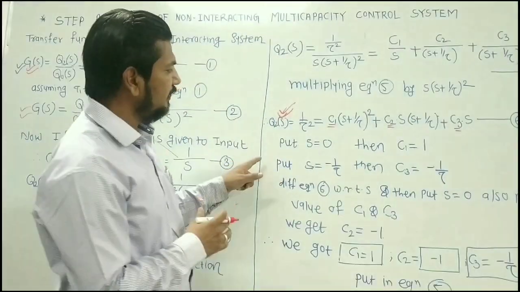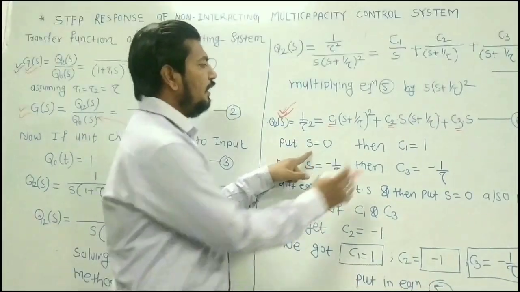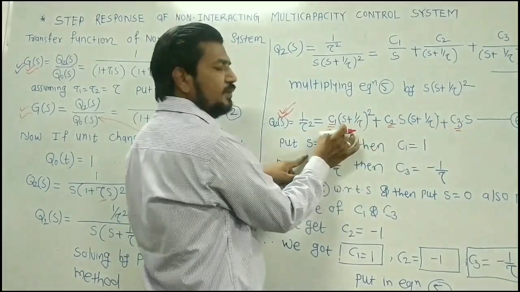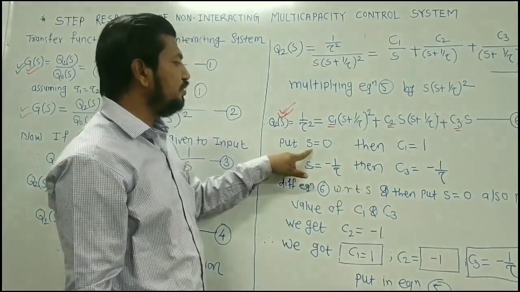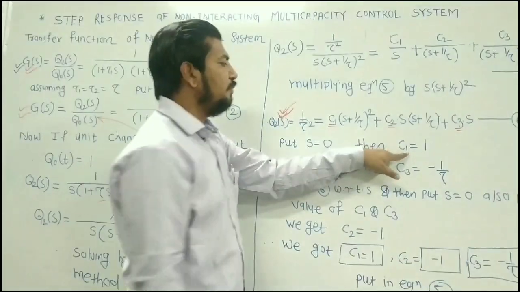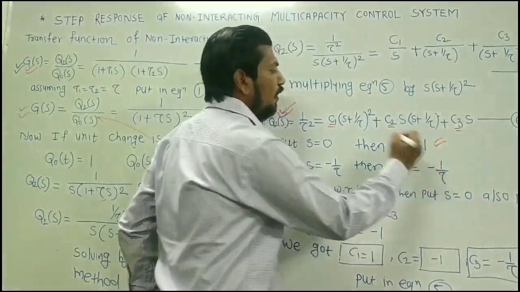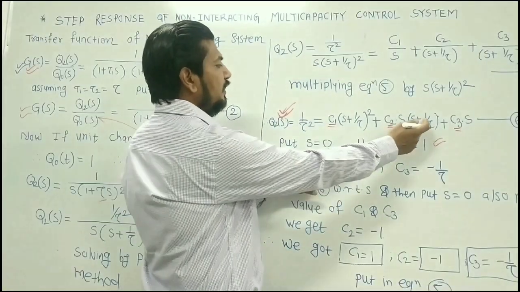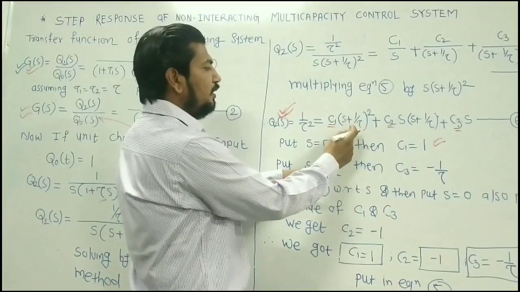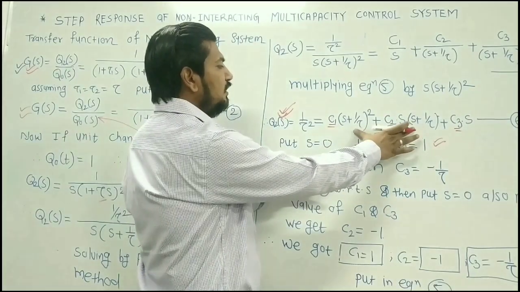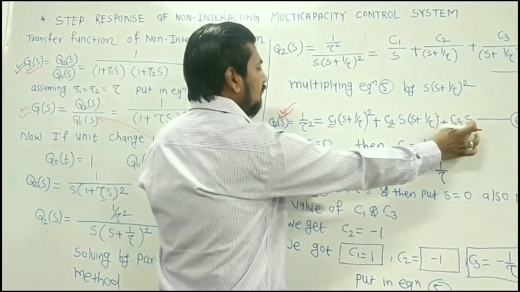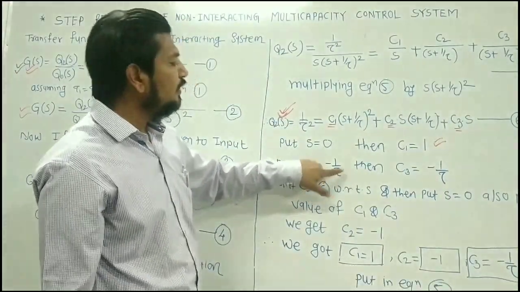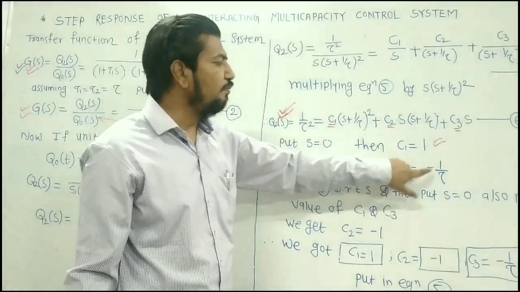I have written here directly. If I put s is equal to 0, both these terms will disappear and I will get the value of C1. So if I put here s is equal to 0, then simply I will get the value of C1 is equal to 1. So one task is over. Now if I put s is equal to minus 1 by tau, both these terms will vanish and I will get here the value of C3. So if I put s is equal to minus 1 by tau, then I will get the value of C3 is equal to minus 1 by tau.